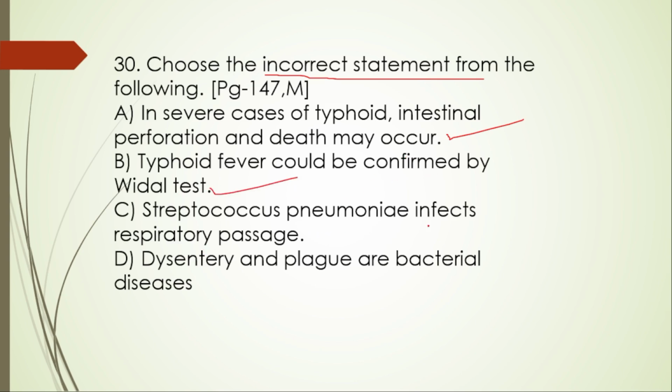Streptococcus pneumoniae infects the respiratory passage? No. Streptococcus pneumoniae primarily infects alveoli, that is the air sacs of the lungs, not just the upper respiratory passage. So this one is wrong. Dysentery and plague are bacterial diseases. Yes, obviously it is true. So here the incorrect one is C, because Streptococcus pneumoniae infects alveoli.